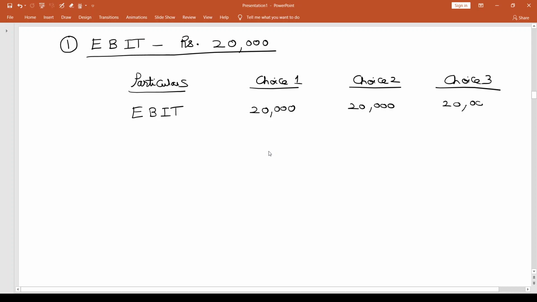Okay, now I'm going to be talking about subtracting interest. Here, there is not going to be any interest subtraction in the first choice or in the third choice because there is no debt. I'm going to have interest, which is coupon on debt, only in the second case, and that is going to be 5 lakhs into 8%, which is going to be 40,000.